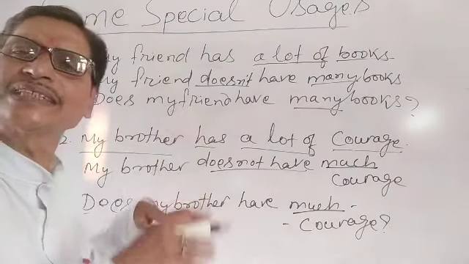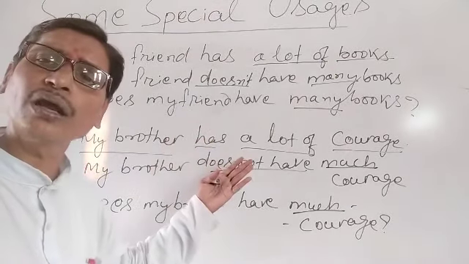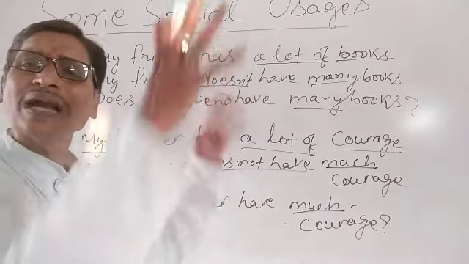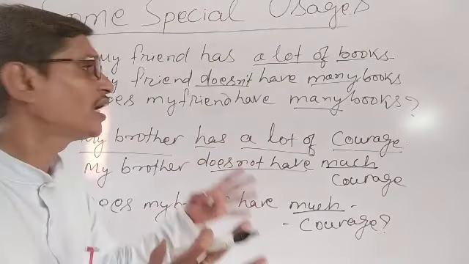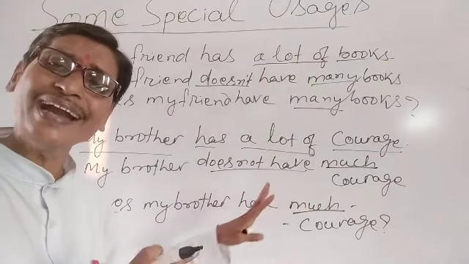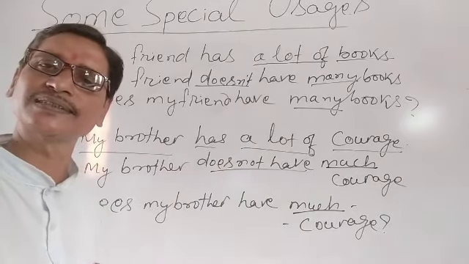So from these examples, we understood we can use a lot of to talk about the amount or quantity of countable as well as uncountable nouns, provided our sentence is a positive sentence.